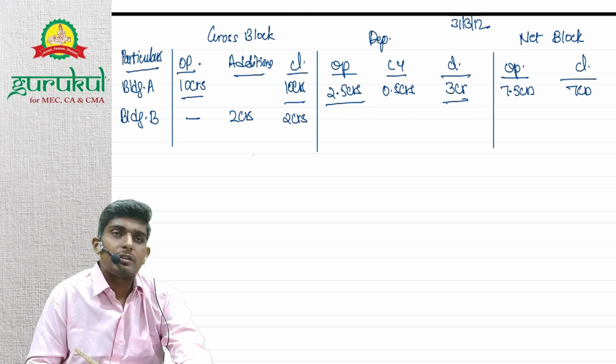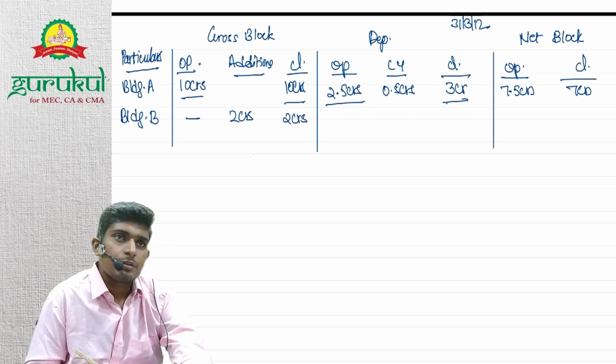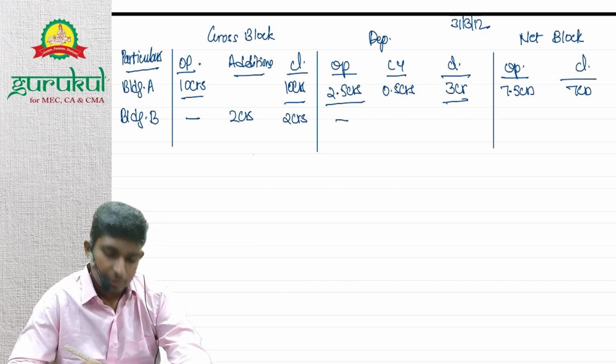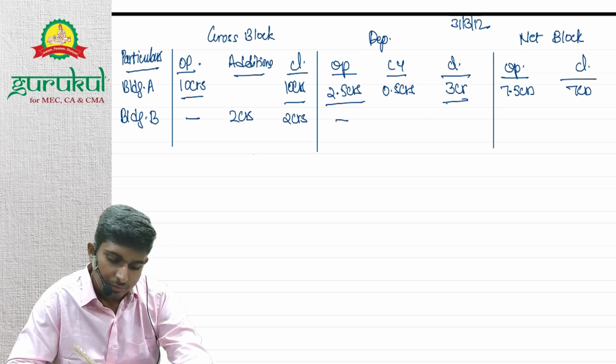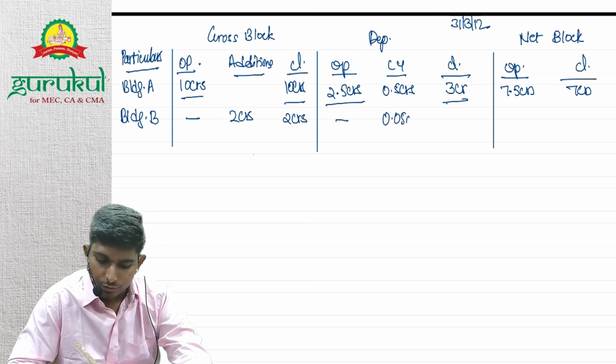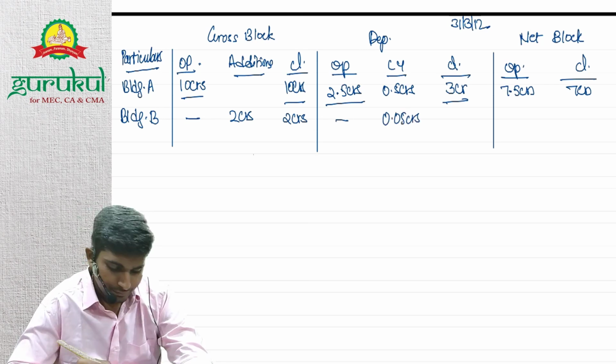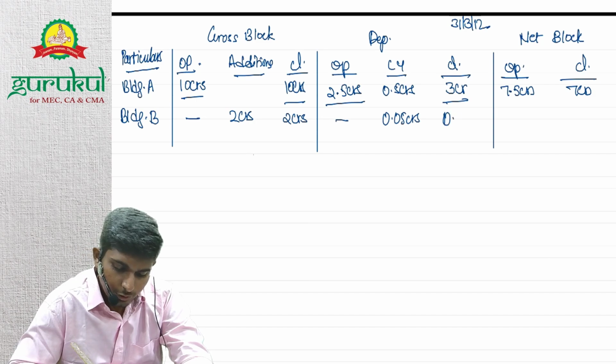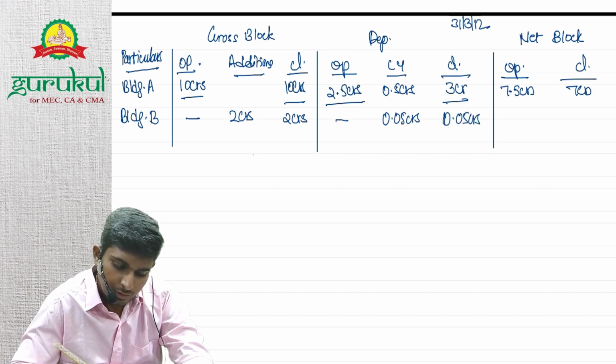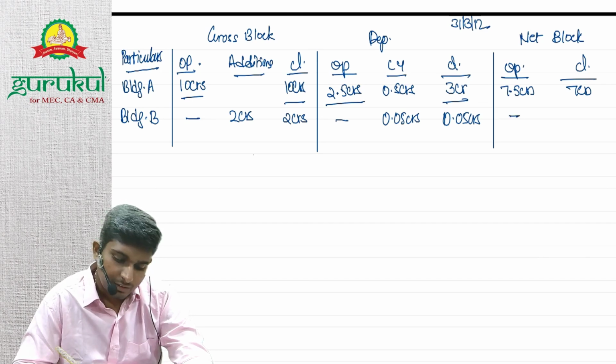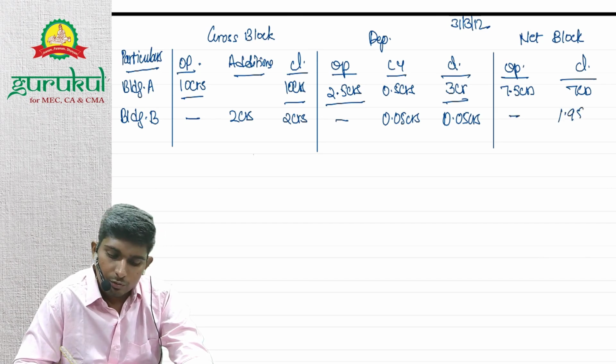Depreciation, opening depreciation. Will there be any opening depreciation? No, there won't be any opening depreciation, right? Current year depreciation is 0.05 crores. This is basically 5 lakhs. So closing will be 0.05 crores. Opening nothing. Closing net will be 1.95 crores, right?